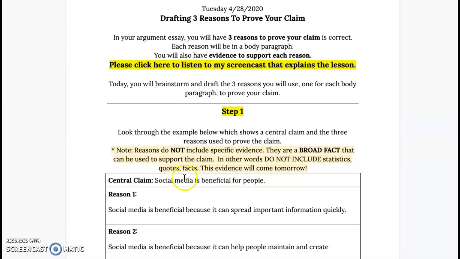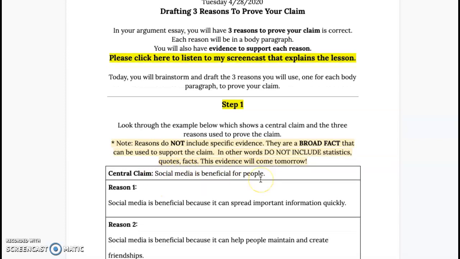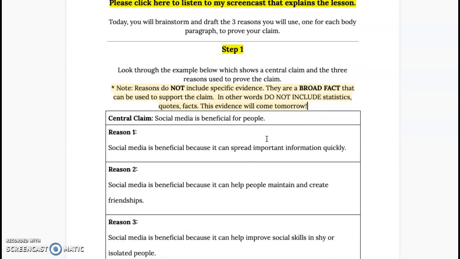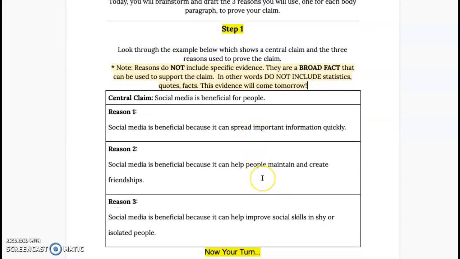Today what we're going to be doing is typing in our claim. You can look at my example right here. And then coming up with 3 broad facts or 3 reasons that will support this claim. And we're going to be using these in our paragraphs of our essay later on as we continue with this process. This reason will end up being in one paragraph with evidence. Reason 2 will be in another body paragraph with evidence. And reason 3 will end up being in a third body paragraph with evidence.